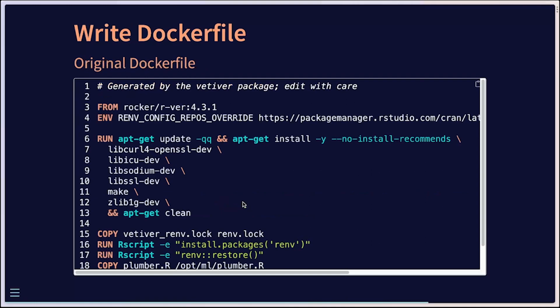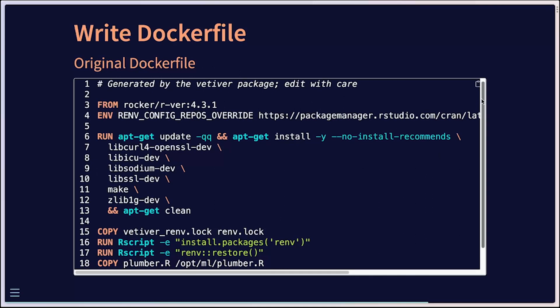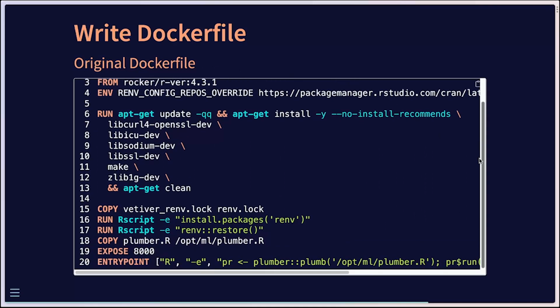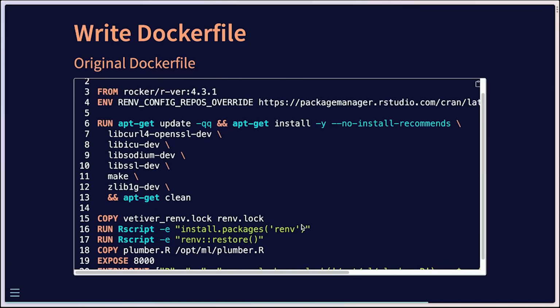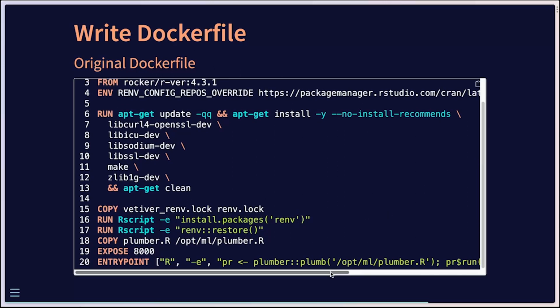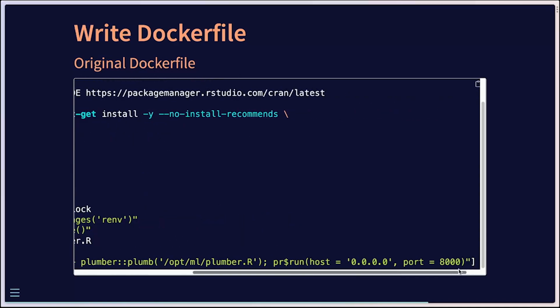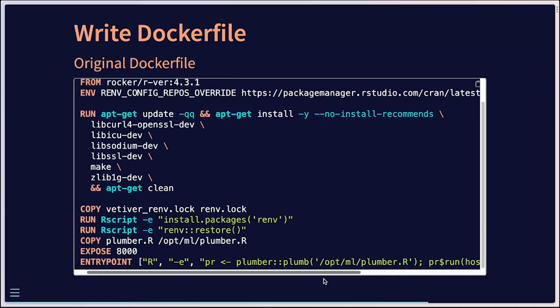Okay, so the final step that we needed to do here was to create a Dockerfile that we will use to host this API on Hugging Face. Here is the Dockerfile that's generated by the Vetiver package. I believe it's vetiver_write_docker. And I do have to make a couple of changes just to make it work within Hugging Face, like I mentioned. So there's all the different features there.